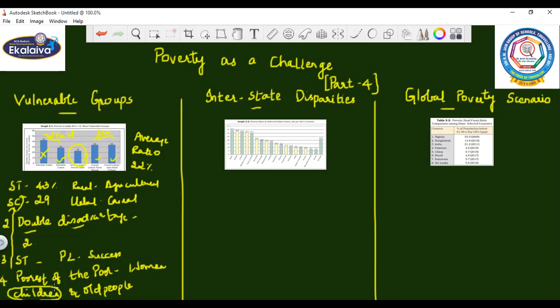Right, children? So from this we can come to the conclusion that all these types of people are systematically denied equal access when compared to the other social groups. Right? Now we can move on to the other topic, that is interstate disparity.